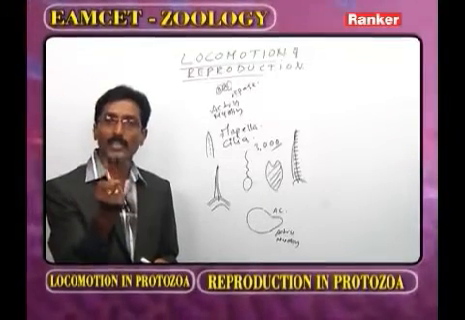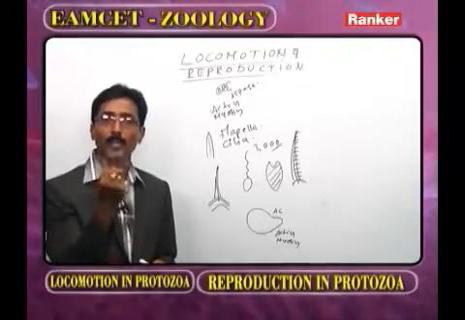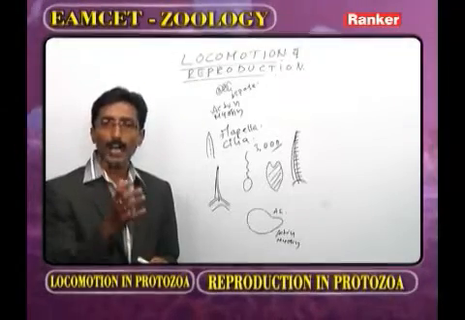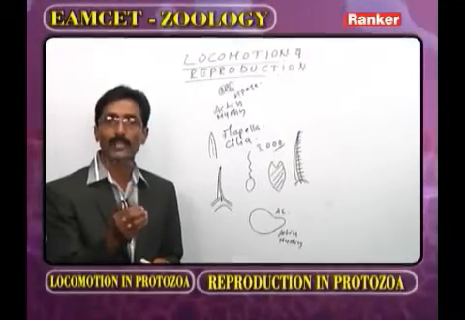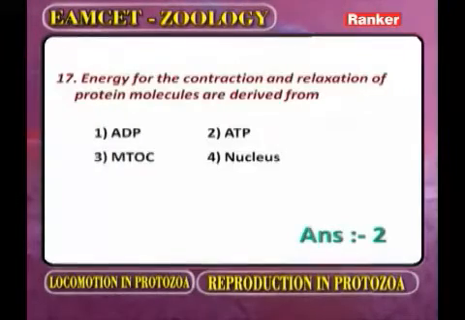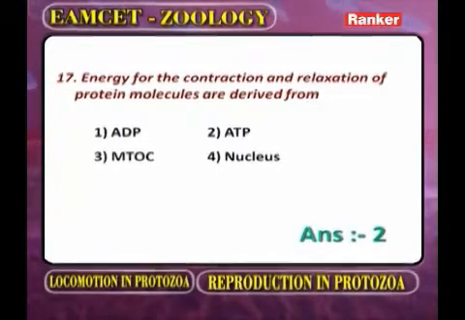For the contraction or for the folding of protein molecules, what is required? The energy is required. How do they get the energy? From the hydrolysis of ATP. Now based on this information, the first one is ADP, second one is ATP, third one is MTOC, and the fourth one we call it as a nucleus. What is the correct answer? ATP. Now we go for the next question.